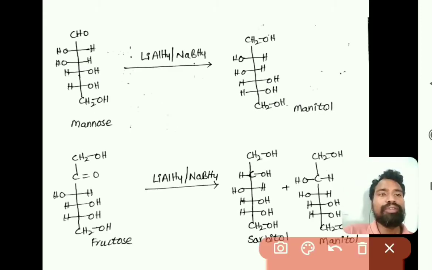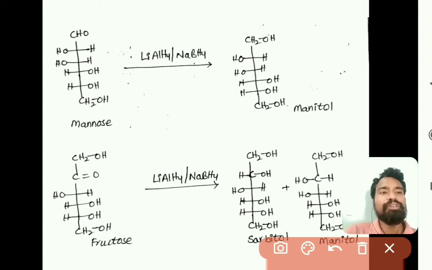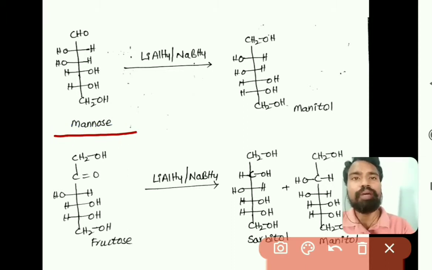So we know the mannose structure. The difference between mannose and glucose is only one thing, at the second carbon. In glucose, the second carbon OH group is at the right side; in mannose, the second carbon OH group is at the left side. So this is the structure of mannose, right.